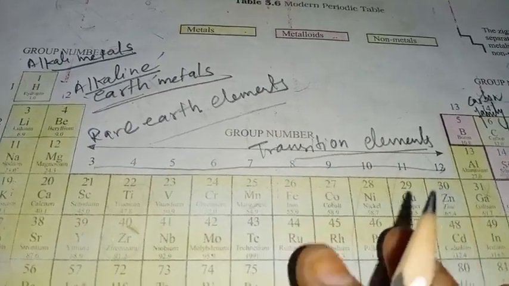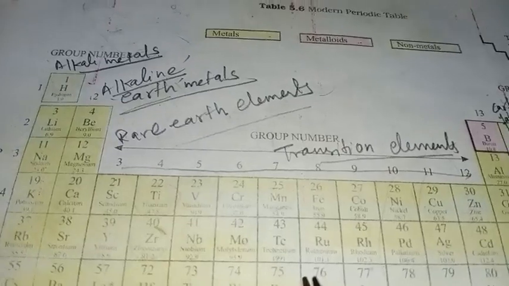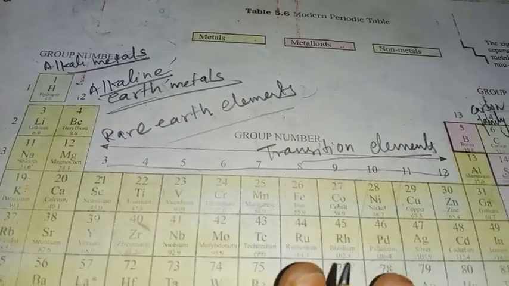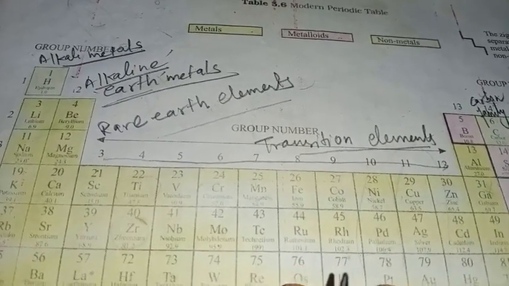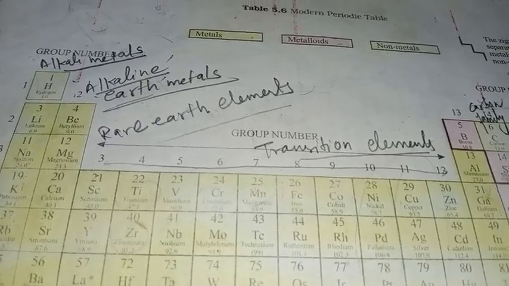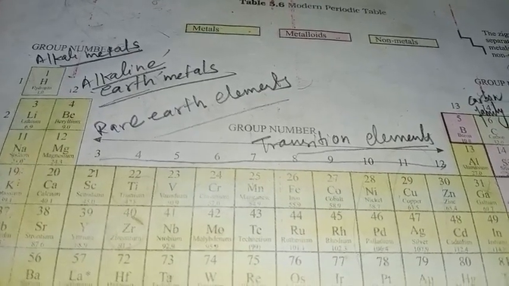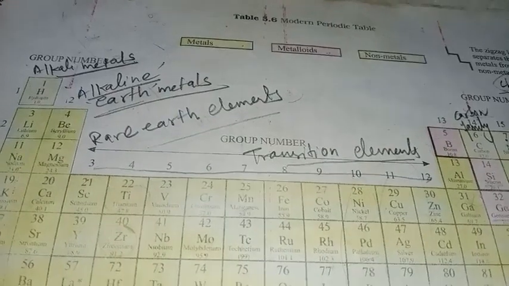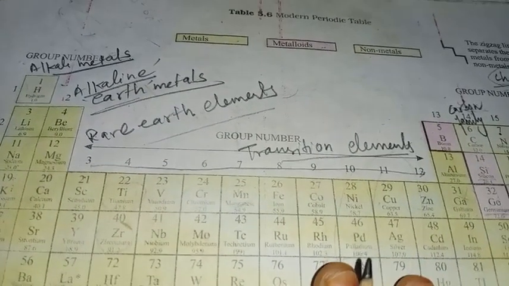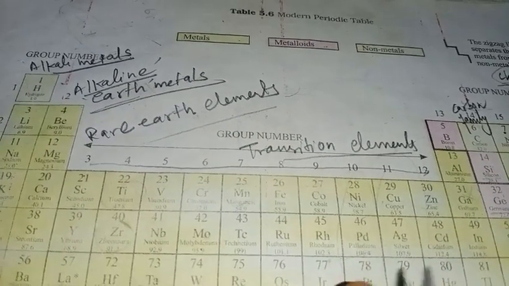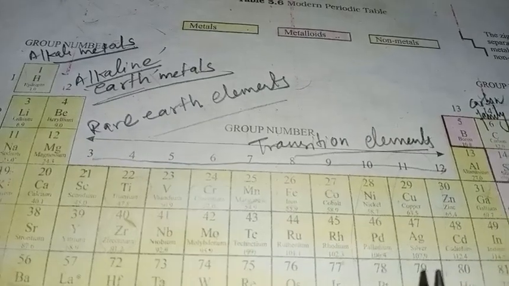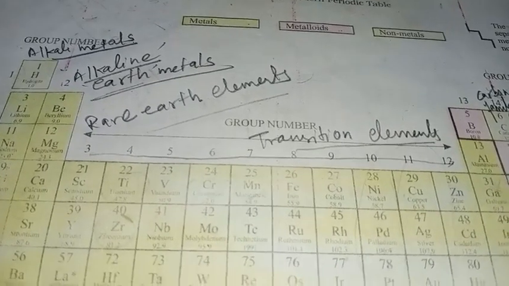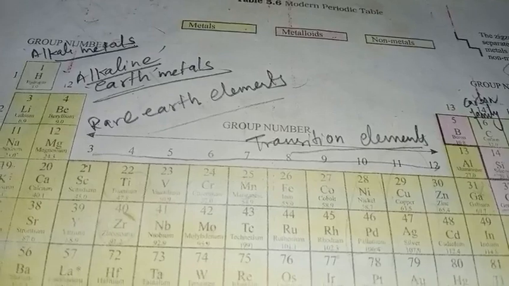In higher classes you will also learn why they are called transition elements, because here in transition elements, the outermost shell and the shell next to the outermost shell are incompletely filled, and here filling of a certain subshell of the penultimate shell occurs.